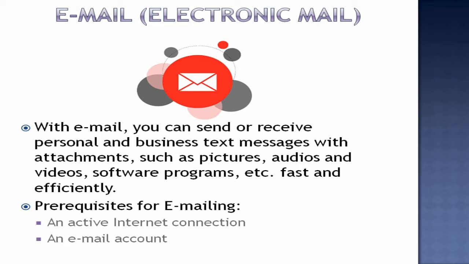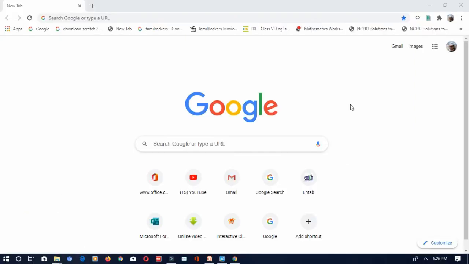Let's see one by one how to create an email ID, how to log in to an email ID, and how to compose an email. What are the options available? What are the ways to send an email? All this we will see one by one. Here we are going to create an email account with the Yahoo email service provider.